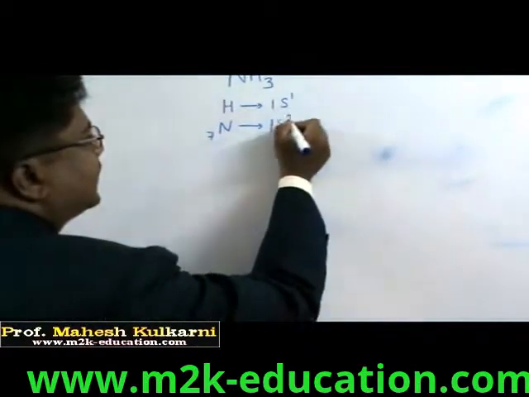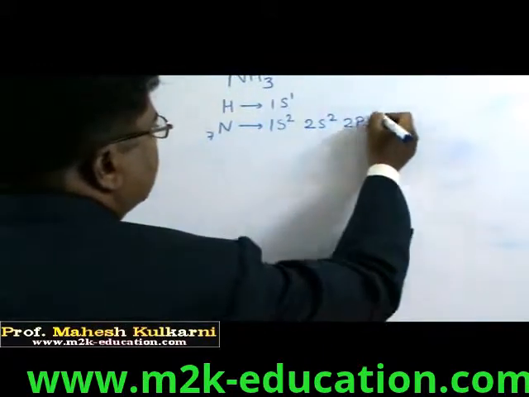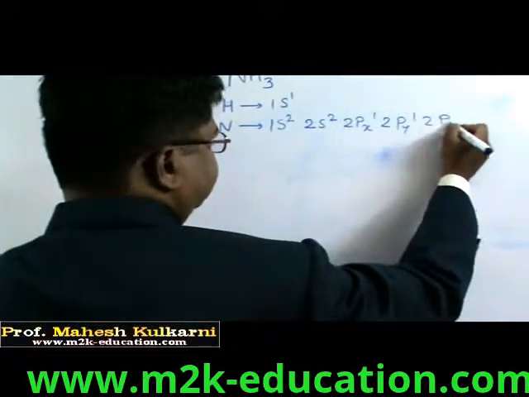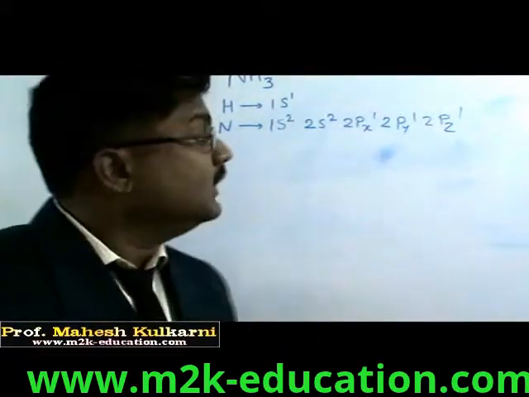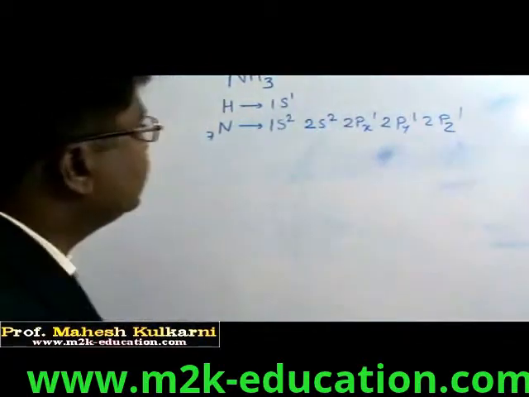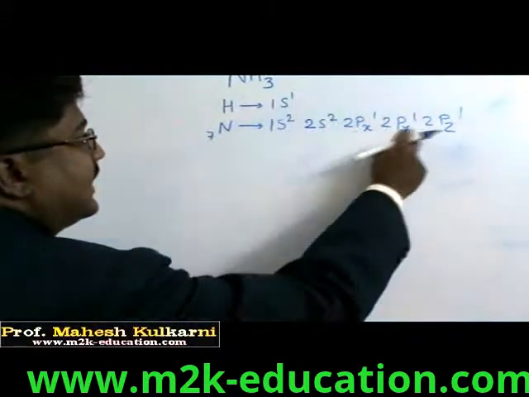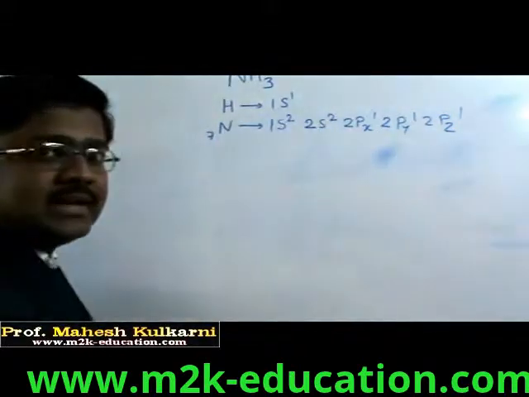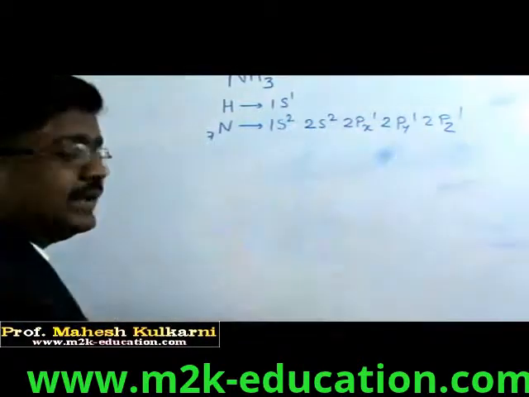So electronic configuration is 1s2, 2s2, 2px1, 2py1, 2pz1. Now this is the structure of electronic configuration of nitrogen. 3 unpaired electrons are there which can overlap with 3 orbitals of s. So there is no need of hybridization according to electronic configuration.